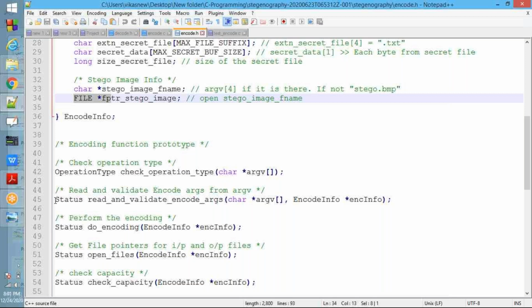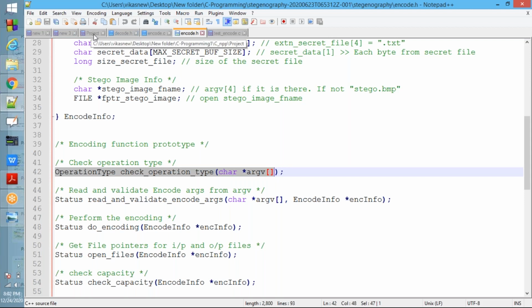Okay, what we need to do in this function? Here in this function we need to check whether we give the option minus e, minus d, or other than this. That we need to check.